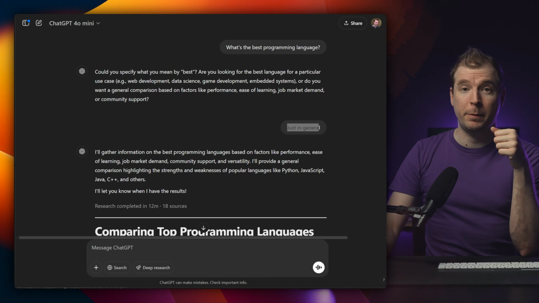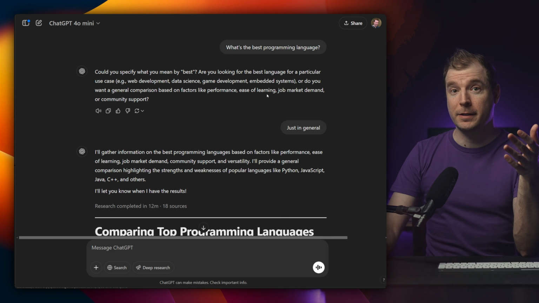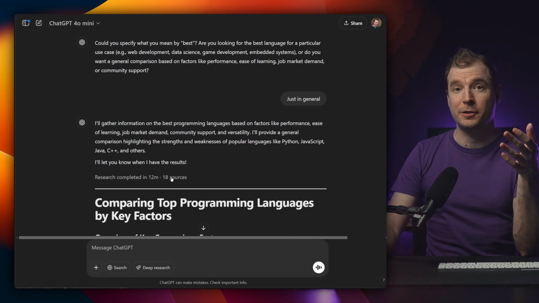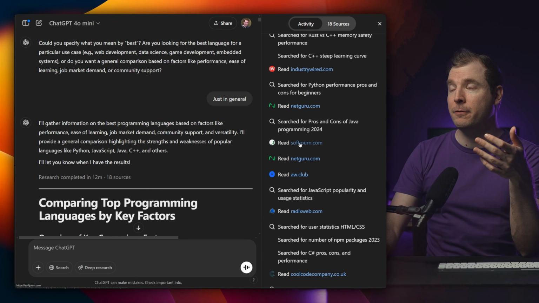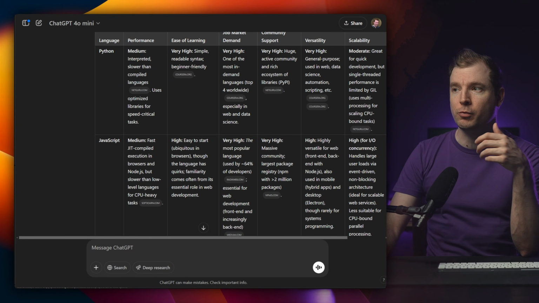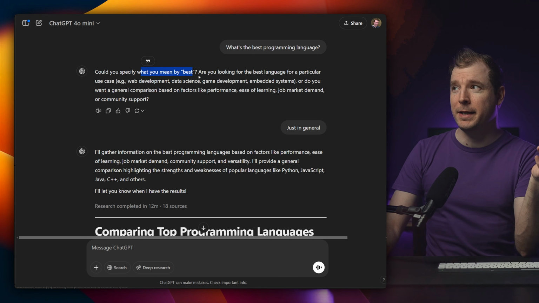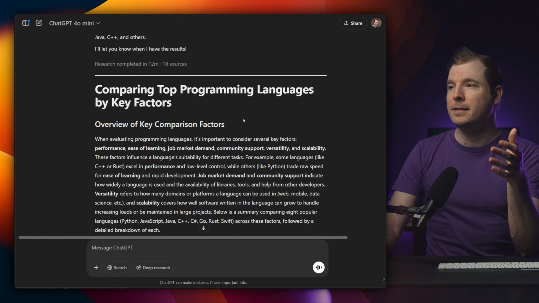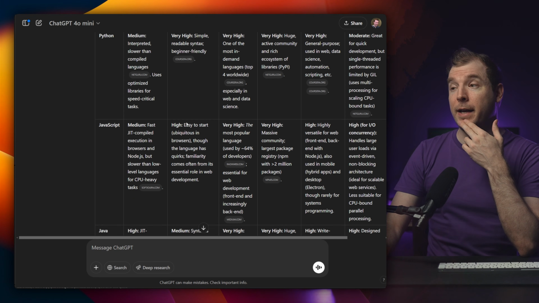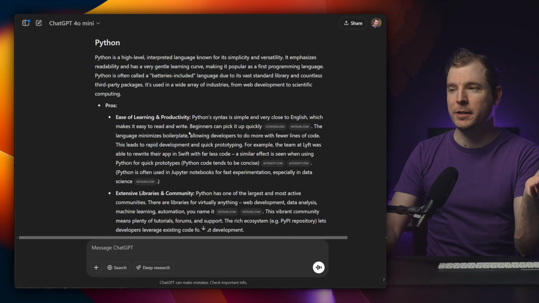Here's a question I prepared earlier. What is the best programming language? And there's a reason that I prepared this earlier, because it took 12 minutes to search up. It prepared 18 different types of sources, and from this, it was able to create a huge report. First, it asked me for some specifics, such as what do you mean by best, and what are you learning to do? Web development, data science, game development, maybe looking for a job or just to learn. And after this, it compiled this huge report with a nice table breaking down exactly what I should be learning depending on where I'm trying to go.